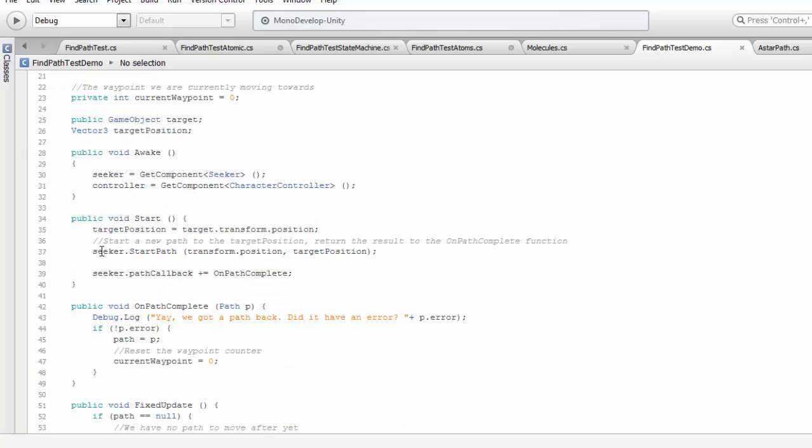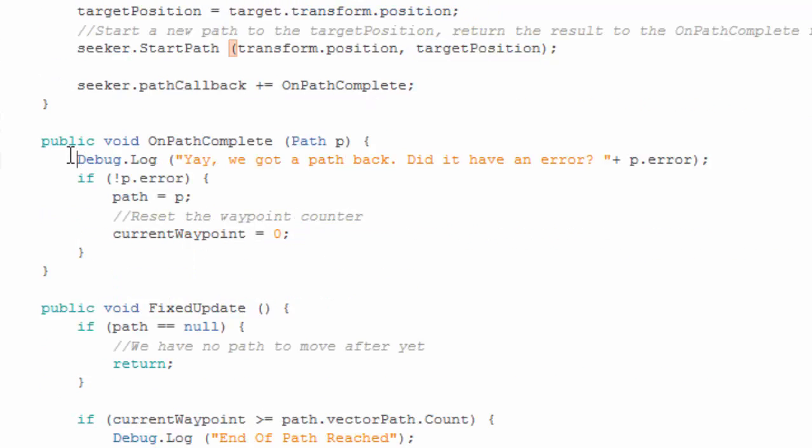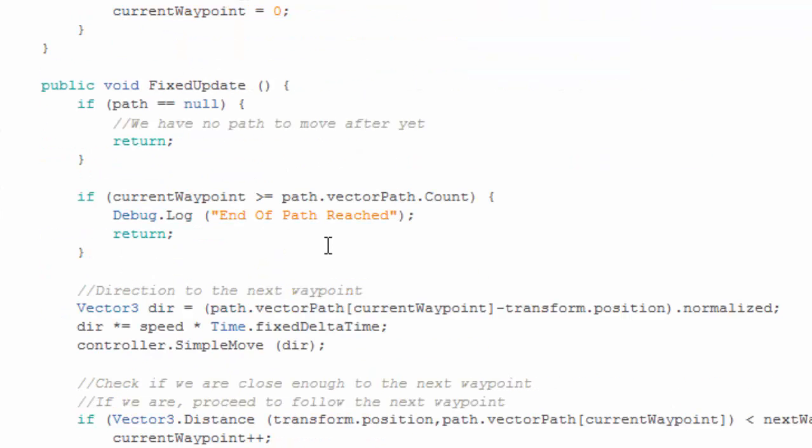First, in the start, you start to find the path to your target position. Then you get the path back on a callback where you just save the path. And on the fixed update is where everything occurs. And it does the walking and the stopping.